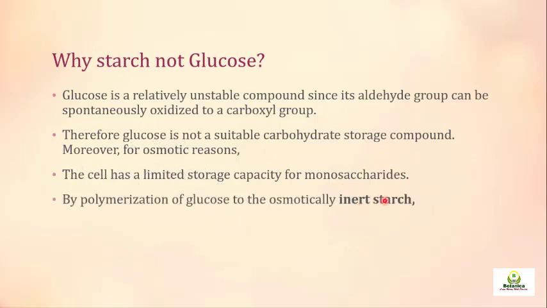But as far as starch is concerned, it is inert material. Simple glucose, which is formed after the PCR cycle, is polymerized, with the molecules linked to one another, and this converts it into inert starch. Why do we call it inert? It is linked with the osmotic potential. The insoluble, semi-crystalline starch molecules do not dissolve in the cell, and they can be stored in large amounts without affecting the osmotic potential of the cell.